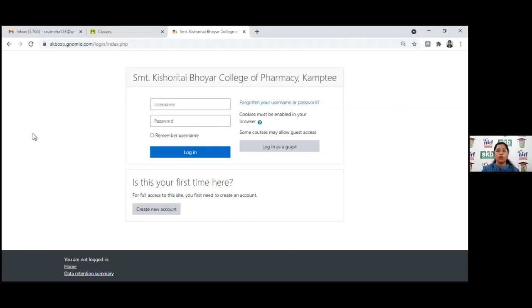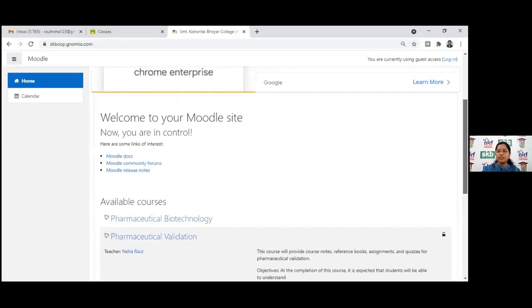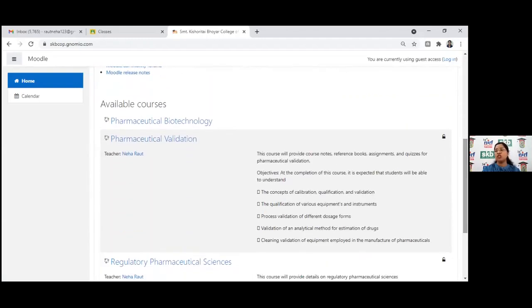For a long course, or when the courses continue into the next term also, at that time we go through kbcop.gnomio.com. So it appears like this. You can see login as a guest is open. So anybody can see the e-content once they click on login as a guest, and then the participants or students will be able to see all the courses available on this platform.